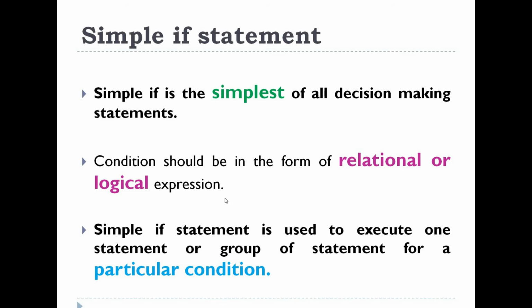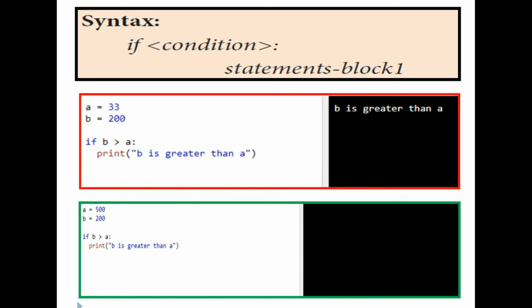If I give A is not equal to 5, that is the logical expression. So both the relational and logical expressions will result either as true or false. Simple if statement is used to execute one statement or a group of statements for a particular condition. So the syntax for if statement is if condition, and it should be terminated with a colon. Then comes the statement. If this condition is true, the statement will get executed.